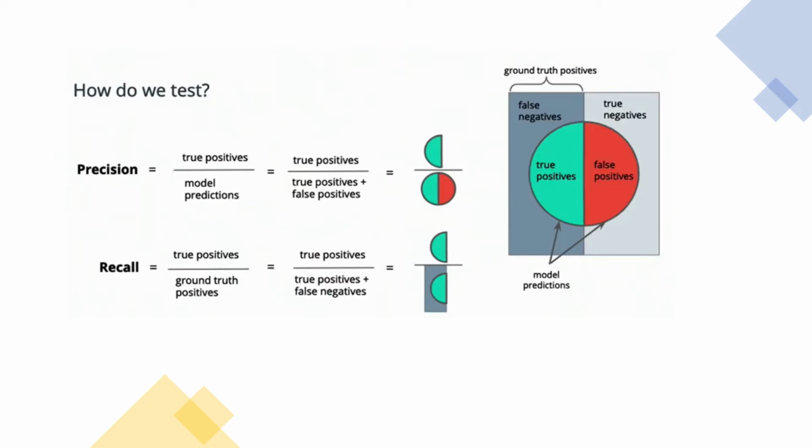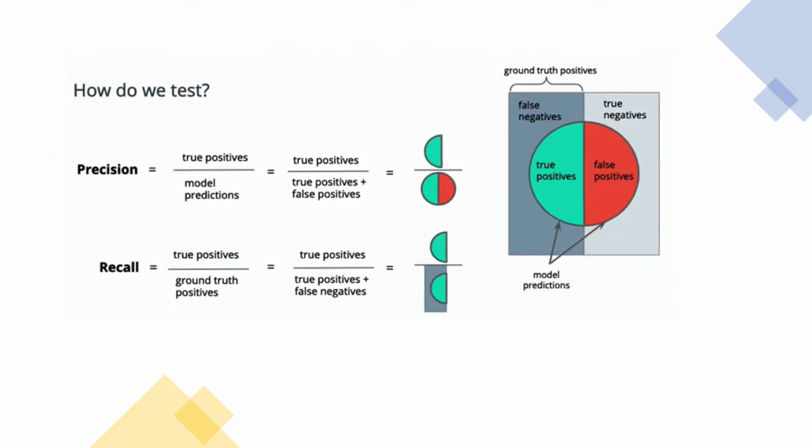Conversely, if we misclassified a dog as a cat, that would fall on the right half of the inner circle as a false positive. A model's precision answers the question: when the model makes a prediction, how likely is that prediction to be correct? In order to calculate the precision, we will take the number of true positives, that is, the number of correct predictions, and divide it by the total number of predictions. And that will give us what percent of all the predictions were correct.